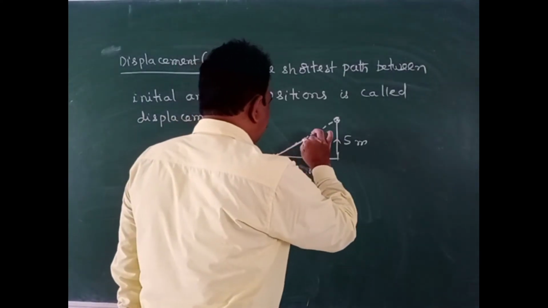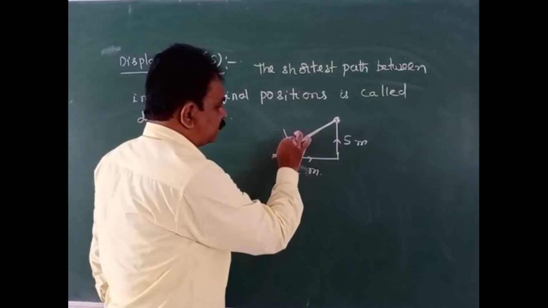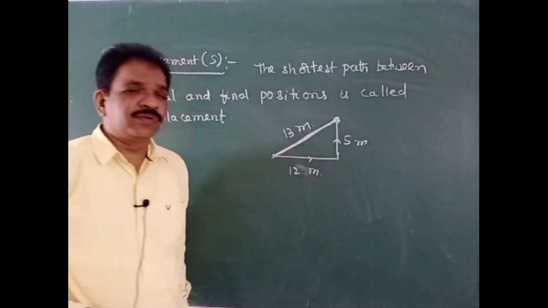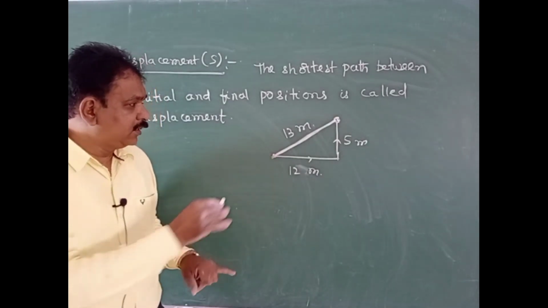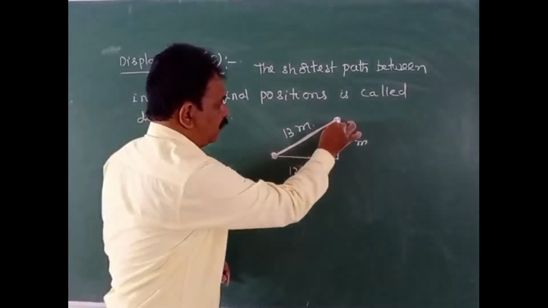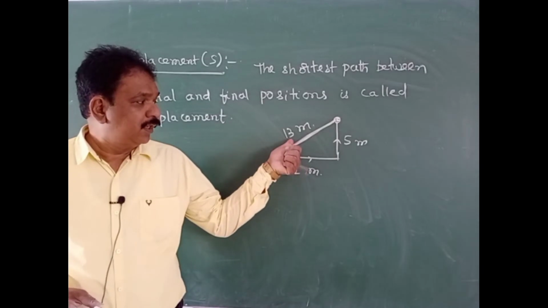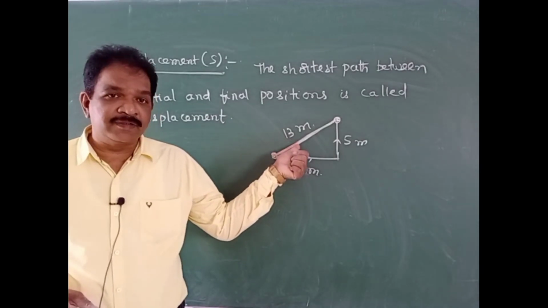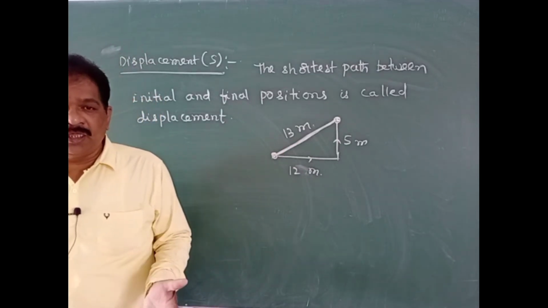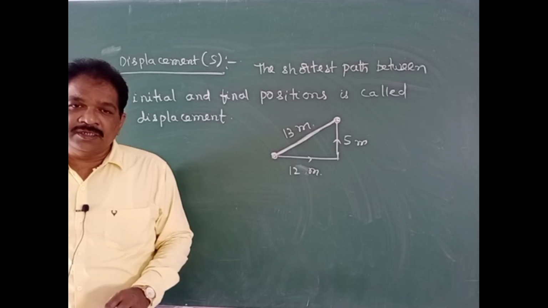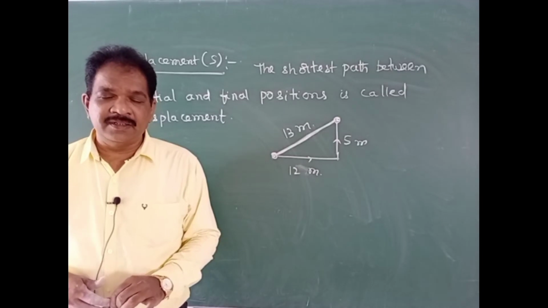So this will be the displacement of the body. This is equal to 13 meter. This is the initial position, this is the final position. So it will be called the displacement. If the body is not traveling in a straight line, the displacement value is always less than the distance.